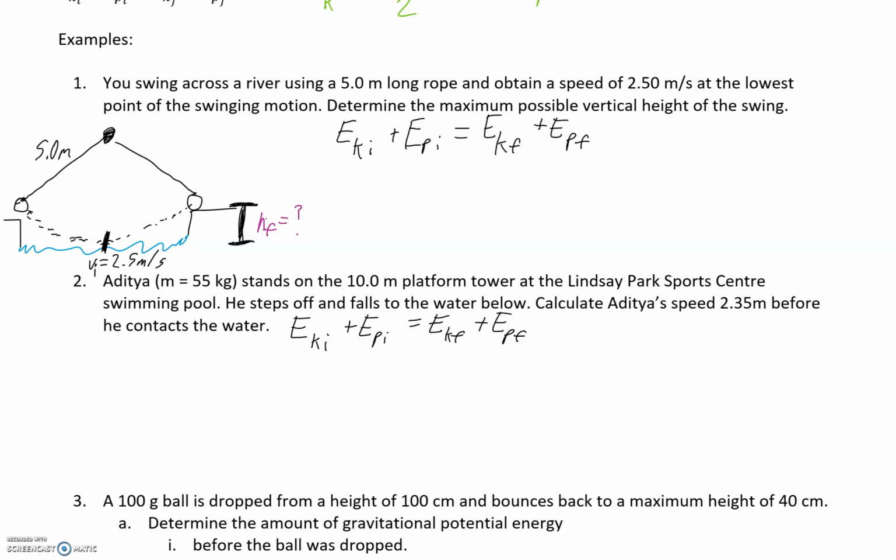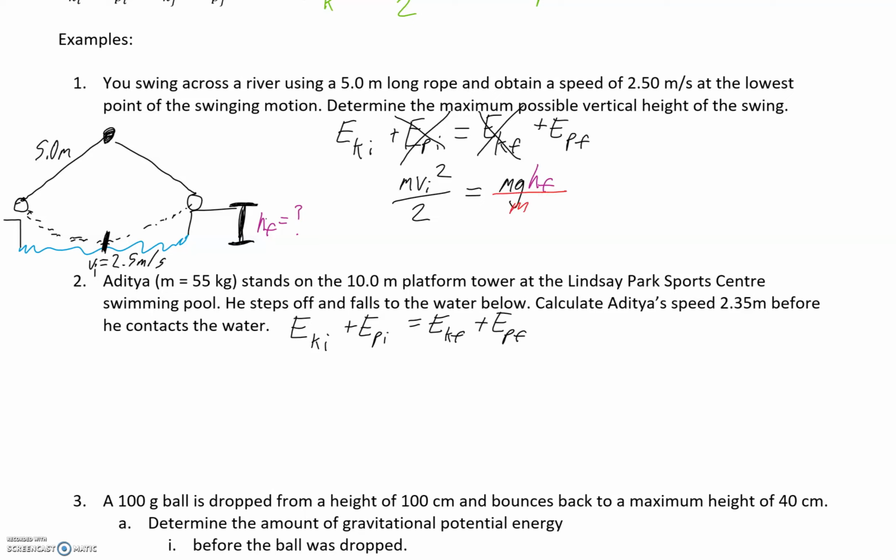At the VI position, is there a height? No, there's absolutely no height at that position. At the HF position, is there a velocity? No, so we're going to actually ignore those two. And so we're able to go mvi squared over 2 equals mghf. Now what we're going to do here is try to use hf as purple the whole time so it's very clear. We're looking for that hf.